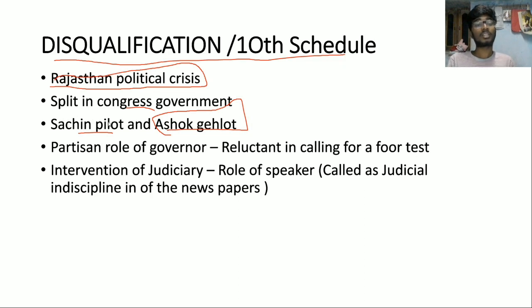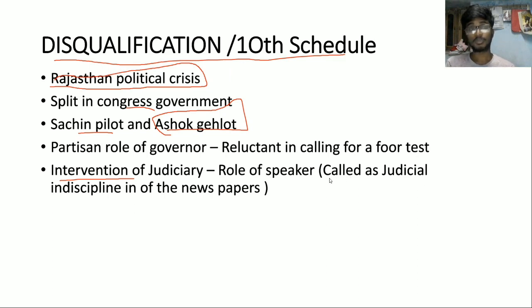Now another thing which has come into limelight is the partisan role of the governor. That is when Ashok Gehlot's group went and asked the governor to call for a floor test, the governor was reluctant in calling for a floor test. Another thing is this intervention of the judiciary. So, role of speaker.